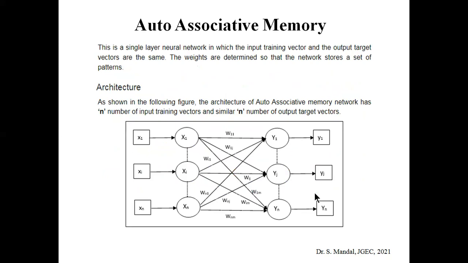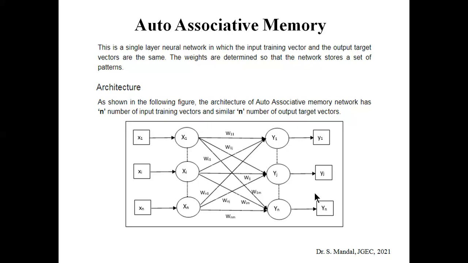Now, let's see the architecture of auto-associative memory. You already know that associative memory can be implemented using a neural network. So let's see how auto-associative and hetero-associative memory can be implemented using a neural network structure.